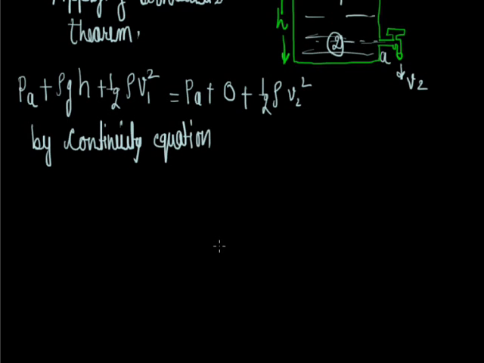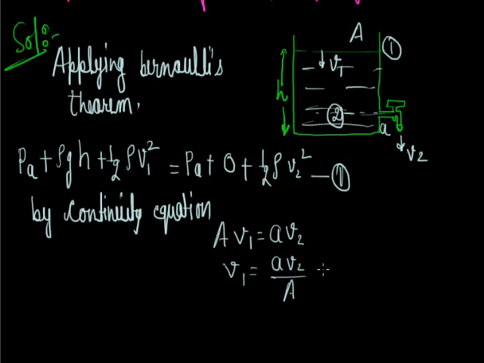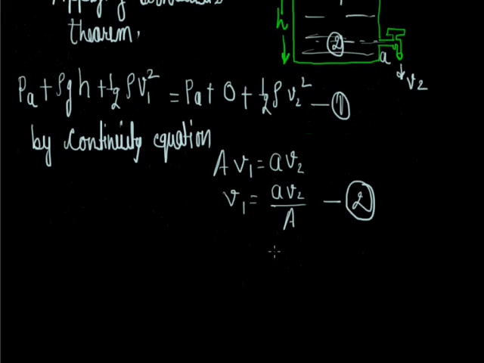according to which A times v, cross sectional area into velocity, remains constant. So by applying at 1 and 2, cross sectional area capital A, velocity v1, small a, velocity v2, they will be equal. By it we can write v1 equals a v2 upon capital A. Suppose this is equation 1 and this is equation 2. By putting the value of v1 in equation 1, the atmospheric terms will cancel out.